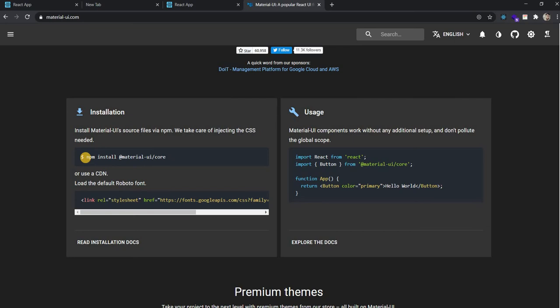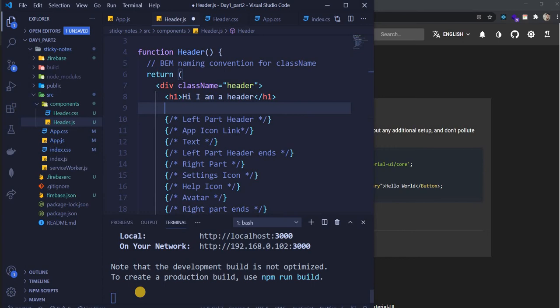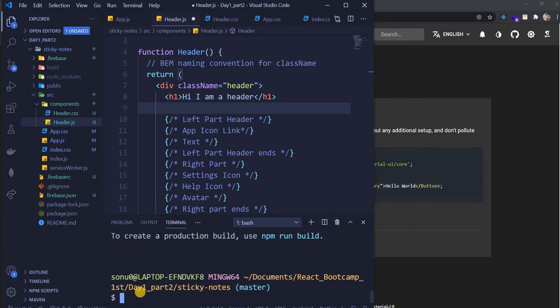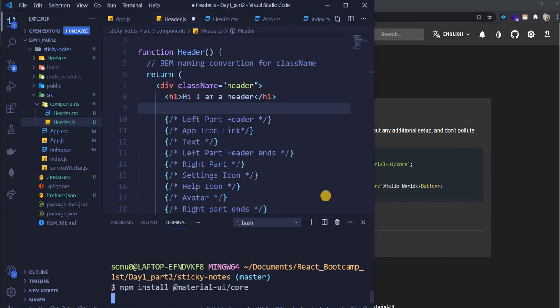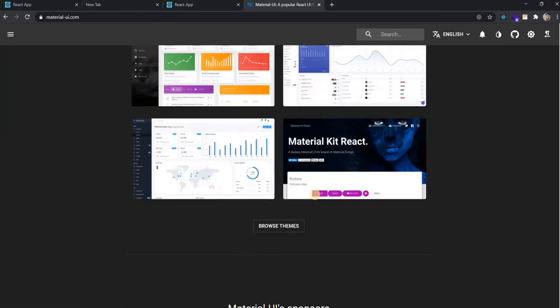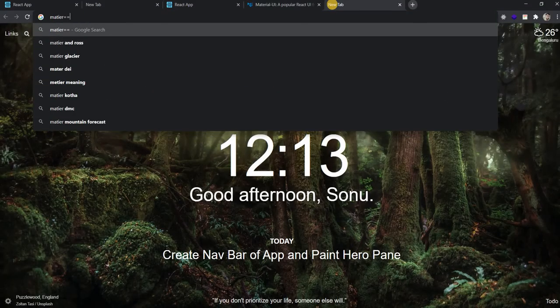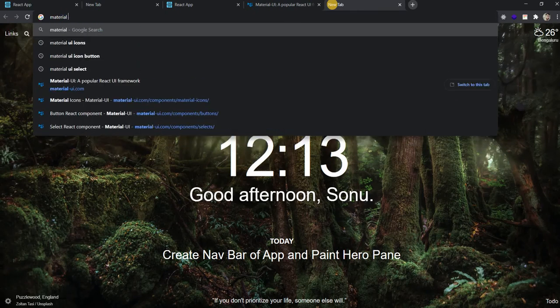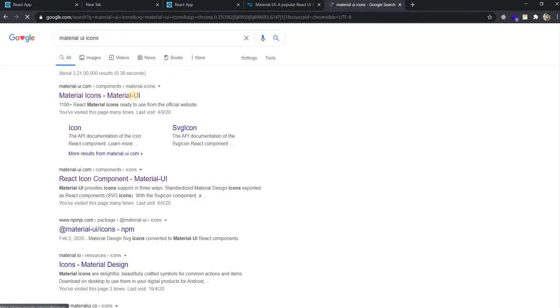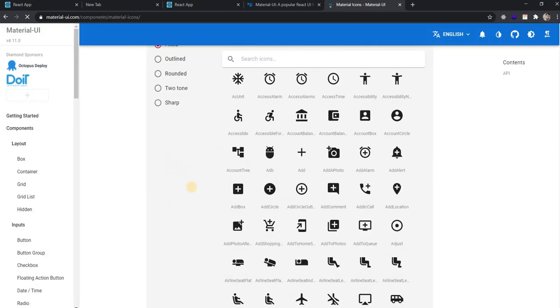When you go here, it is telling me that the first command you need to use is npm install @material-ui/core. So let's just copy that. Yesterday we were facing issues, so Control C, come out of the terminal, paste this, install. But does it have icons? I don't see icons, right? So let's search Material UI icons.